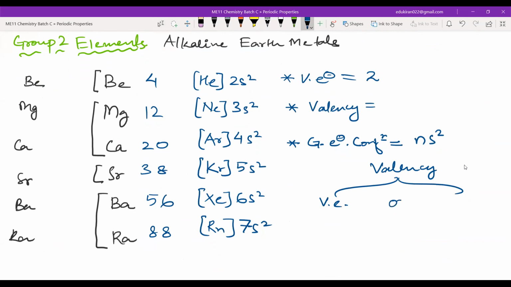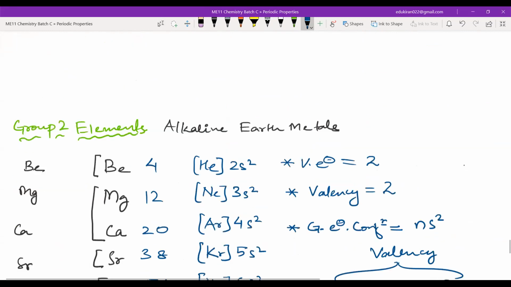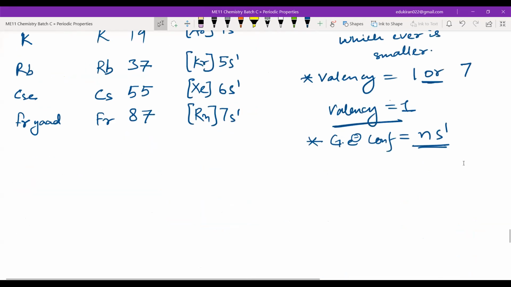Valence electron or 8 minus valence electron. So tell me, what is the valence electron here? Samaira? 2. Now 8 minus valence electron will be how much? 8 minus 2 is 6. And which is smaller here? So valency will be 2. Not 2 or 7, 2 only, okay? I have given you all of the things.